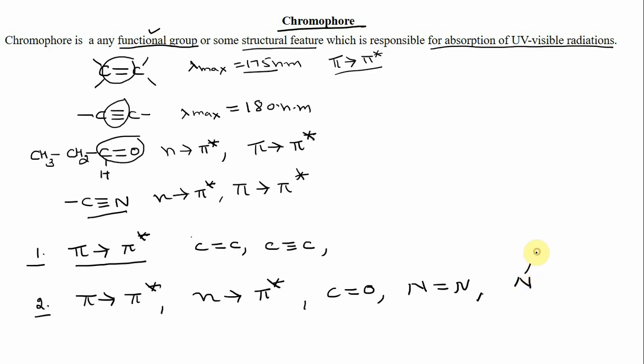So here also both transitions can take place. So these two types of chromophores are there. In organic chemistry, we will deal with these two kinds of chromophores, so we are interested in only these two transitions, pi to pi star and n to pi star.